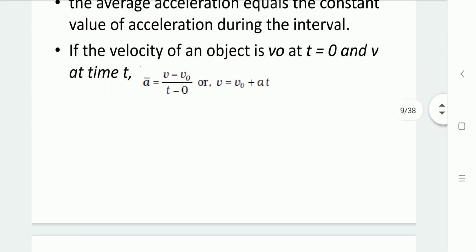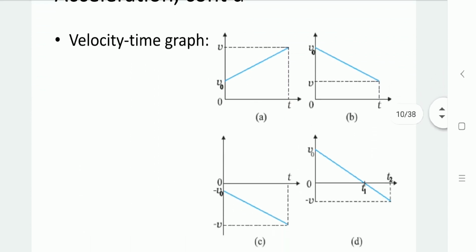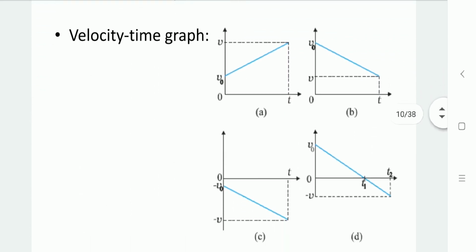Now let us define a velocity time graph. Here 4 different graphical representations are available. In the first graph of the velocity time graph, an object is moving in a positive direction with positive acceleration, as we can define a rising straight line.